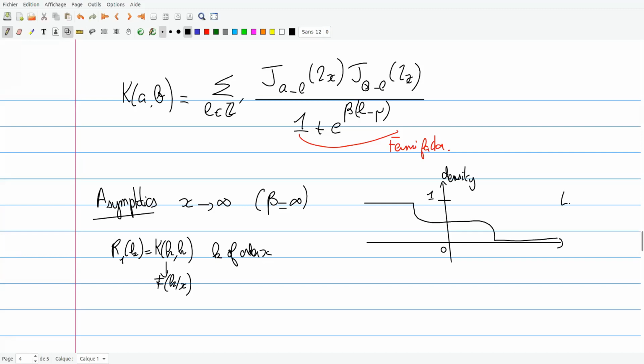So this is the Logan shape. It was already obtained by other methods by Logan, Shepp, Vershik and Kerov. Basically the density here is equal to 1, here it's equal to 0, and in between it's equal to the arc cosine function. It's really explicit. And here the position of the right edge is 2x, and the left edge is minus 2x.